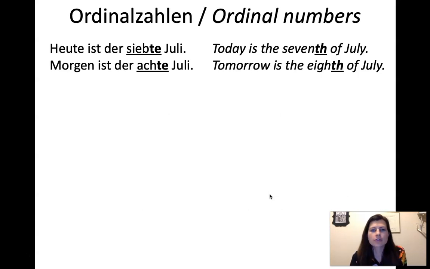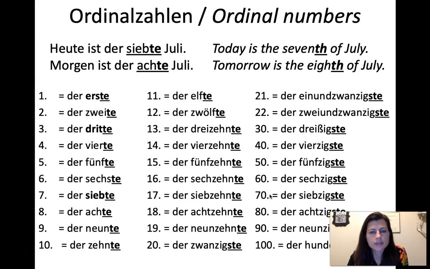Okay, so Ordinalzahlen. We just did all of those cardinal numbers. Those were regular numbers. But now we're going to do ordinal numbers. These are the alternative numbers that we use to talk about dates and things. So, heute ist der 7. Juli, which would be in English: Today is the 7th of July, or July 7th. Morgen ist der 8. Juli. Tomorrow is 8th of July, or July 8th. So, we have an ending on there, and some of these are irregular and some are regular. So let's just go through these and we'll notice what's going on.